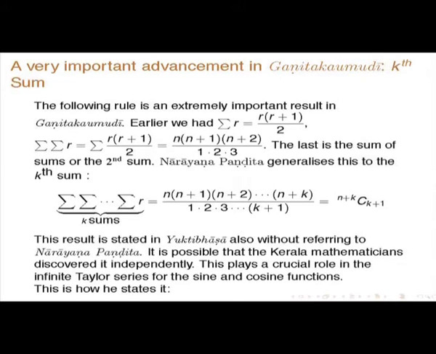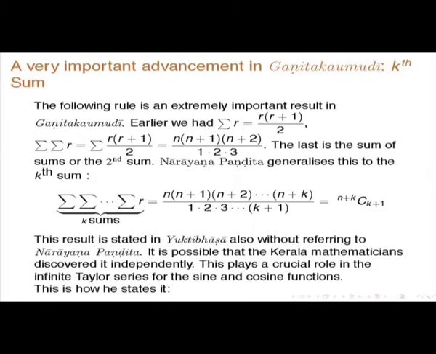Now, a very important advancement in the Ganita Kaumudi, I would like to talk about. Earlier we had the sigma of r, which is n into n plus 1 by 2, the sum of the first n integers. Then the sum of sums: if you sum this once, it will be n into n plus 1 by 2.